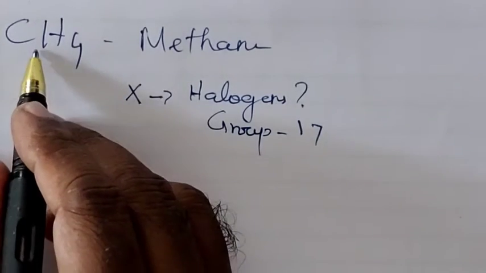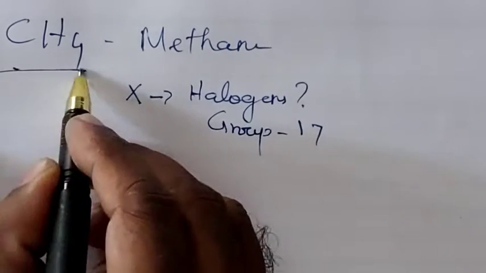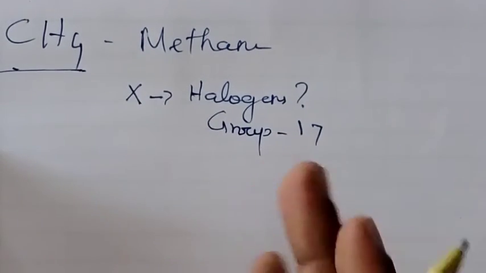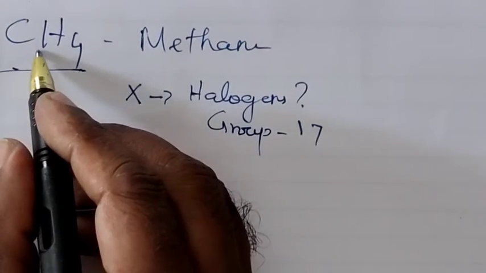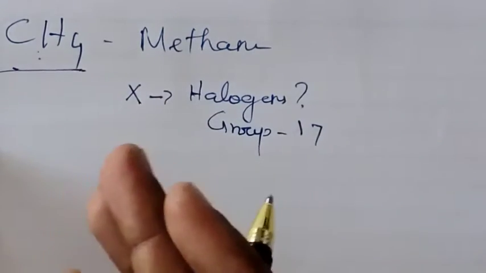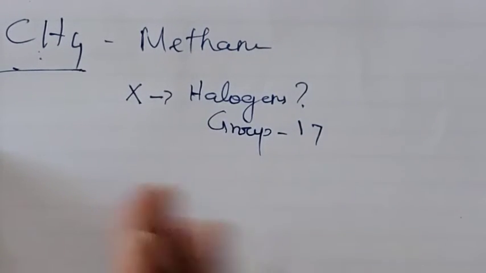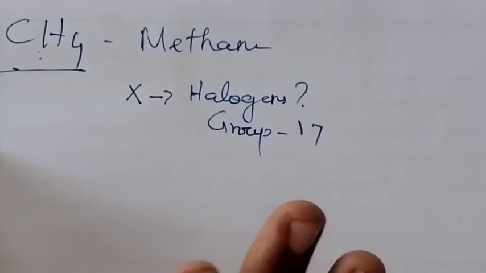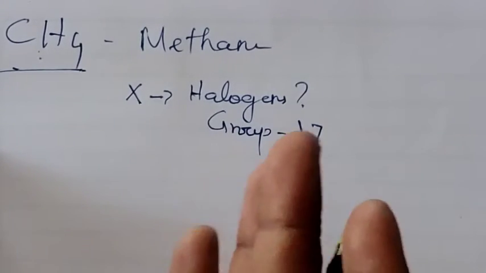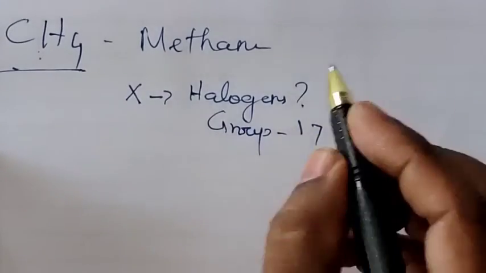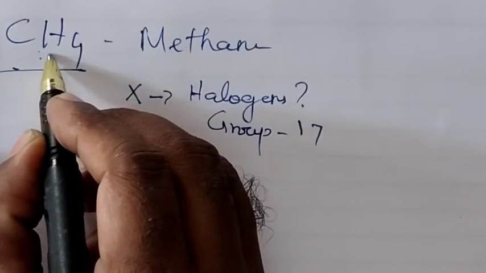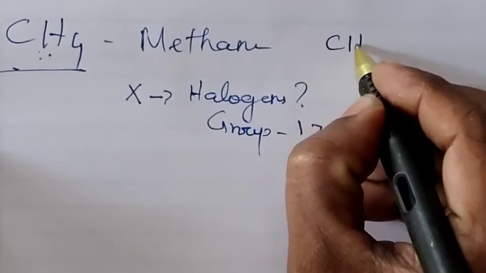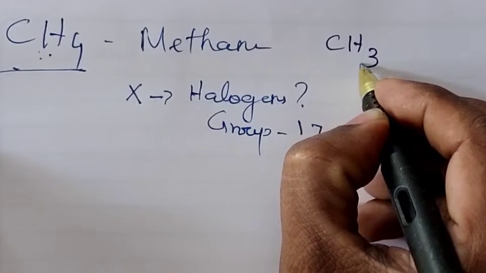From any alkane, for example methane, ethane, propane, butane, pentane, hexane, whatever it may be, if one of the hydrogen atoms is replaced, for example from methane, if one hydrogen atom is replaced, we will get CH3.